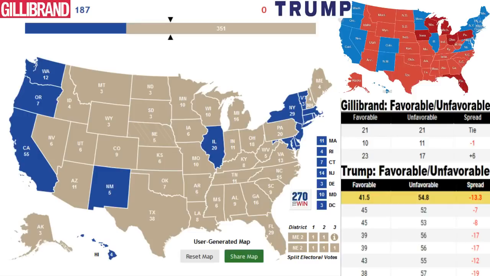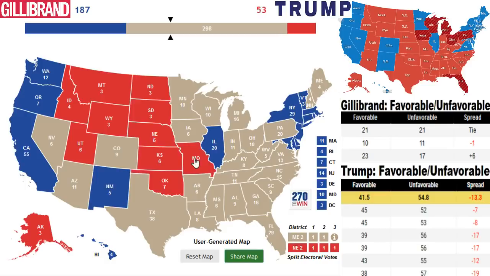Now moving over to Donald Trump, his safe states would be Alaska, Idaho, Utah, Wyoming, Montana, North Dakota, South Dakota, Nebraska, Kansas, Oklahoma. I'm also going to give him Missouri, which can be a competitive state, but going against somebody like Gillibrand, I think Trump would continue to do very well in Missouri. As you can see here, he won it by almost 19 percentage points against Hillary Clinton, so I feel like that would be pretty safe.